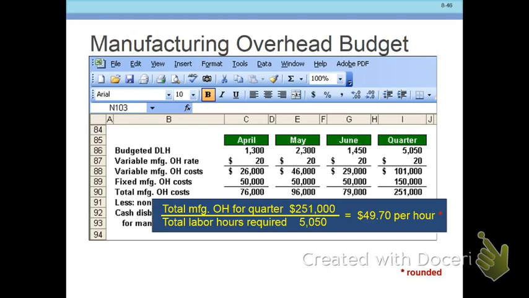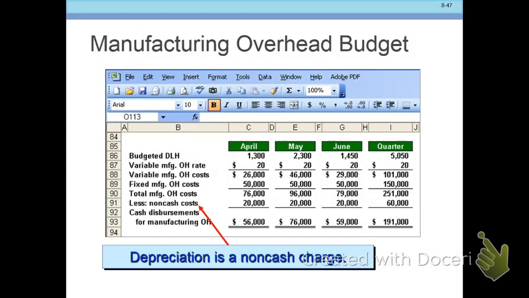Those are important because those are going to show up in our income statement. Then we have to subtract our non-cash charge, in this case 20 grand, and that becomes our cash disbursements. The reason why this is important is that 251 there is going to show up on our income statement as expenses, okay, and our cash disbursements down here are going to show up on our cash disbursements and cash receipts budget, which we'll prepare in a couple of minutes.